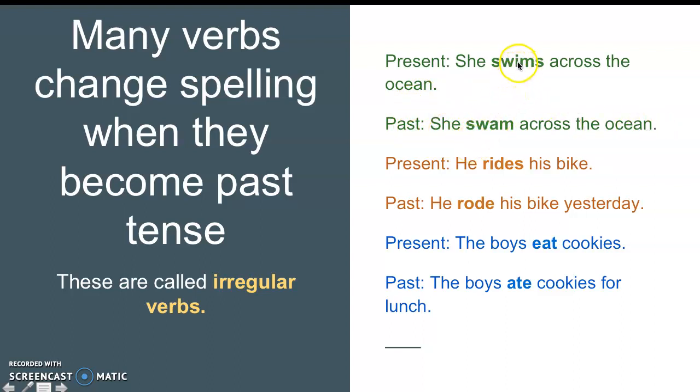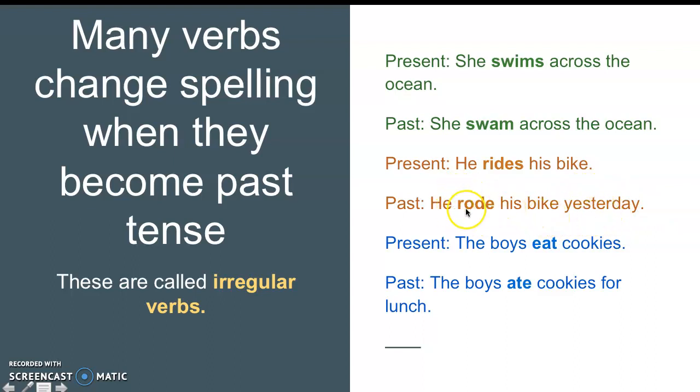Notice how that I completely changes to an A. We no longer have an S. We don't have a D or an ED at the end. It's just totally irregular, meaning it doesn't follow the rules. Same thing for he rides his bike. In the past tense, it would be he rode his bike yesterday. Now remember, yesterday is one of your clues that it happened in the past tense. That's a key word there that tells you this happened in the past, it's no longer happening.